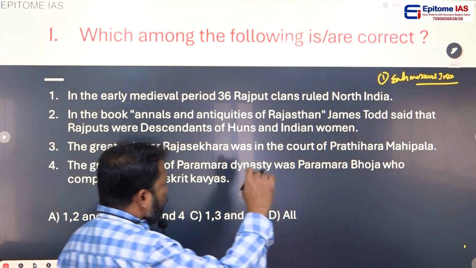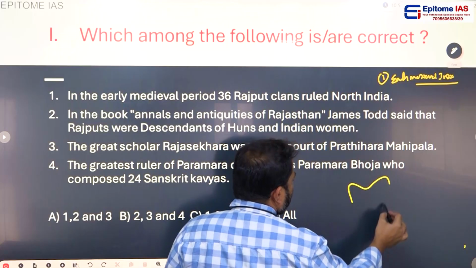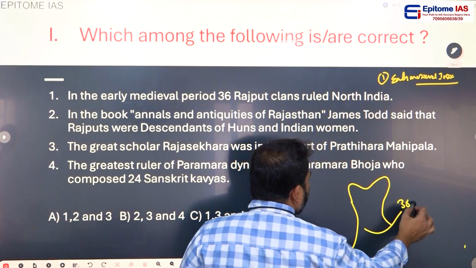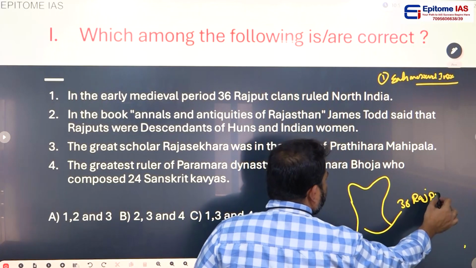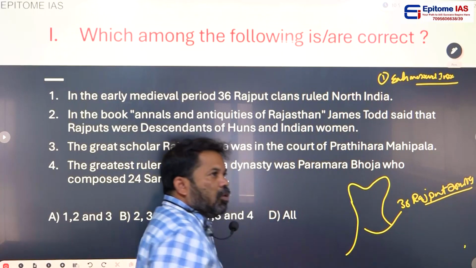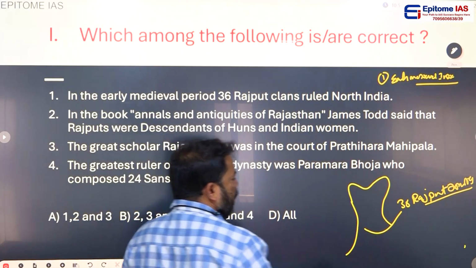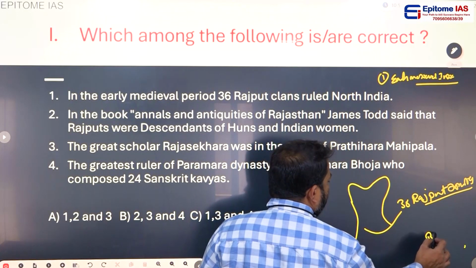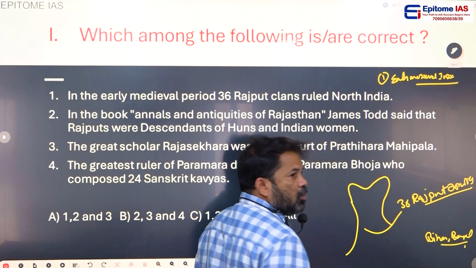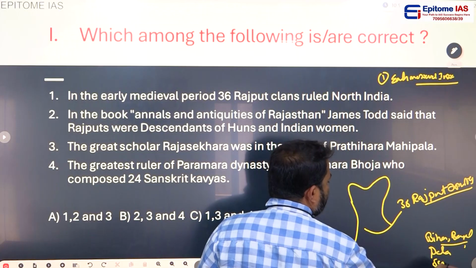In early medieval India, in this time period, North India was ruled by 36 Rajput dynasties. Bihar and Bengal, the eastern part of India, were ruled by the Pala dynasty and the Sena dynasty.